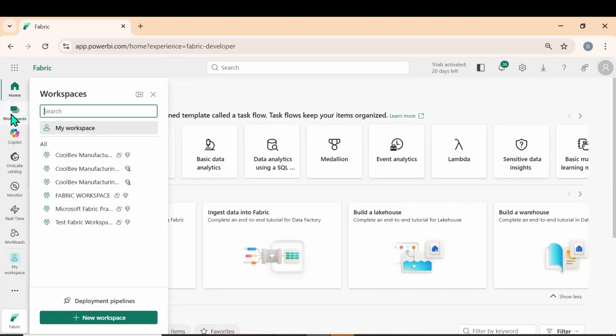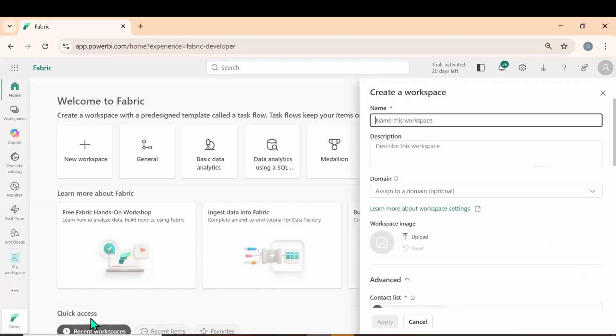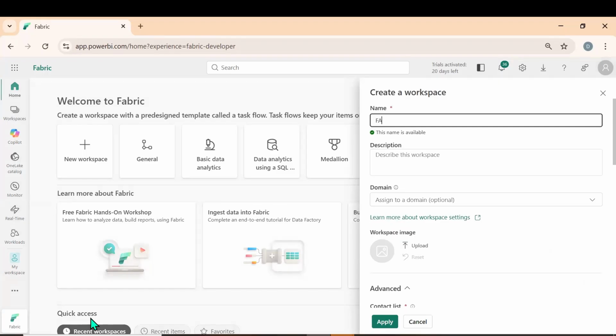So click on the workspace. What do we need to do? Let us create one new workspace. Click on the new workspace. Let me write Fabric workshop as the name for the Fabric workspace. Let me also write Lakehouse and Dataflow Gen2, and pipeline.